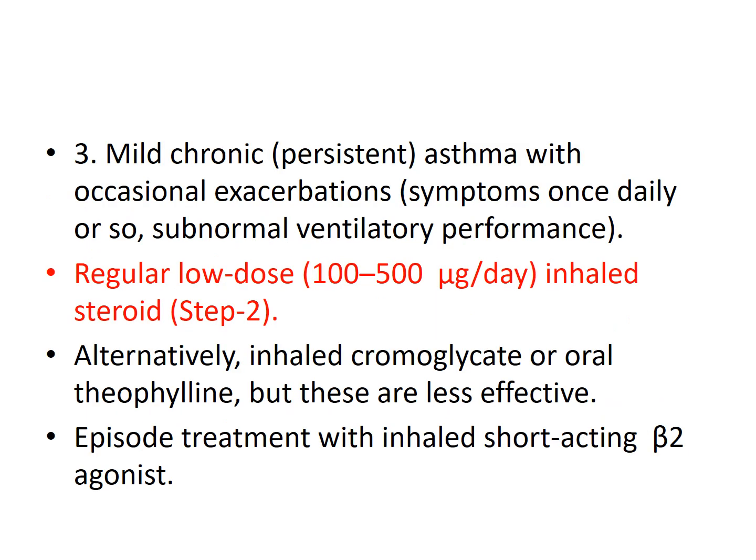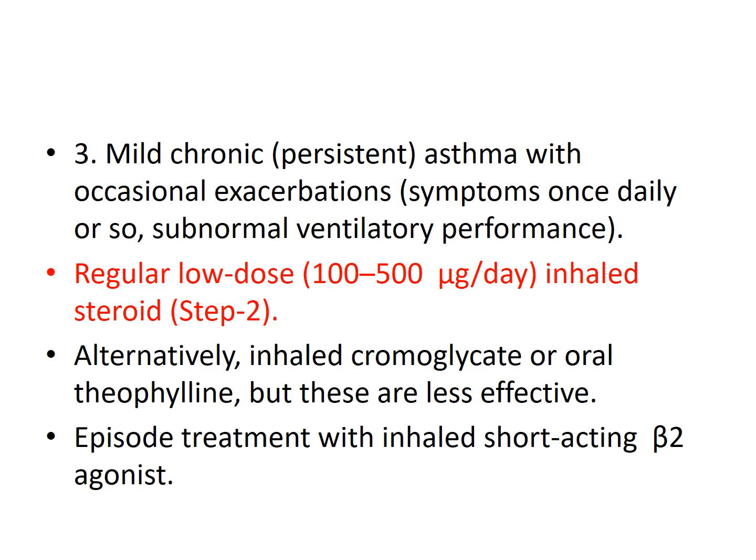The next type is mild chronic or persistent asthma, with occasional exacerbations in between, where symptoms occur once daily and subnormal ventilatory performance is shown by the patient. So what do we do? Use regular low dose inhaled steroids.